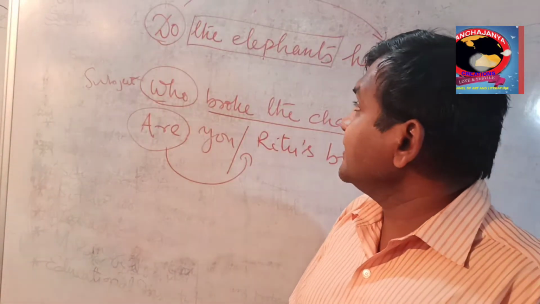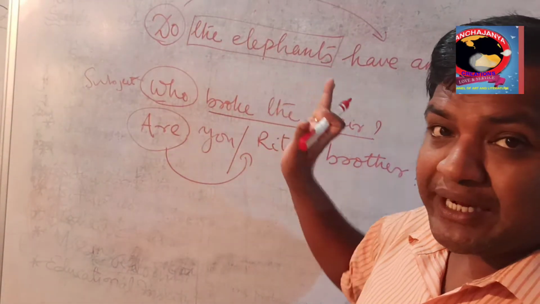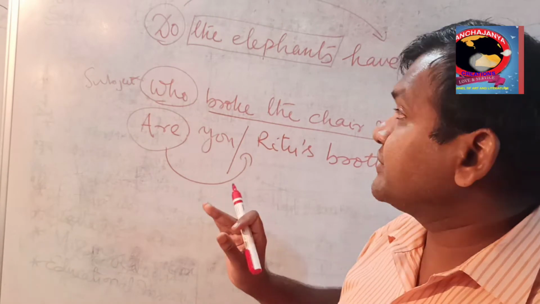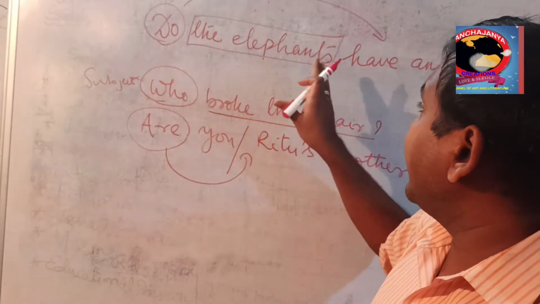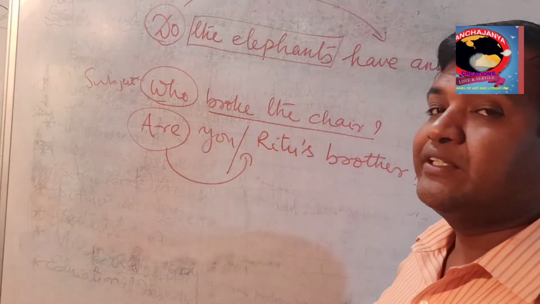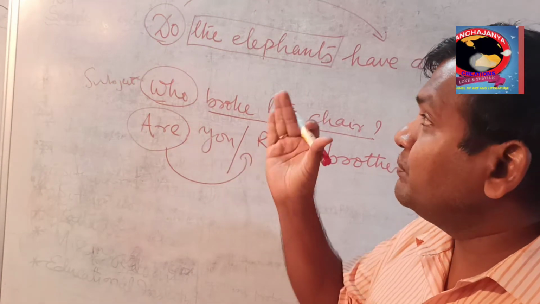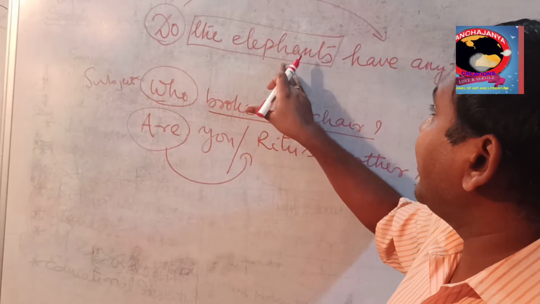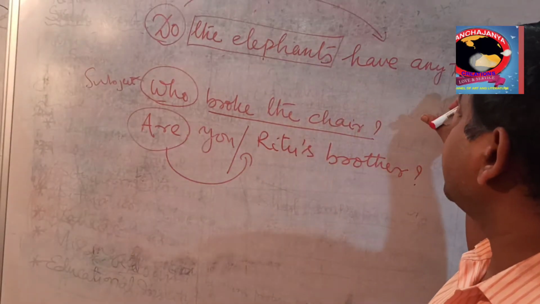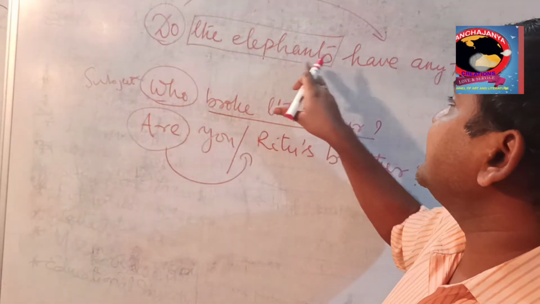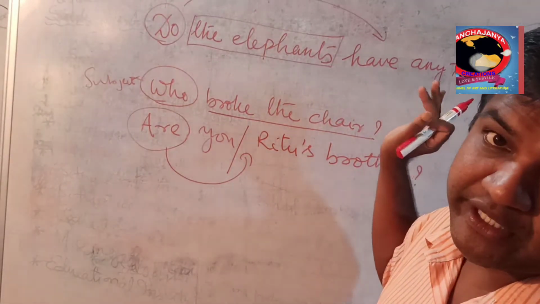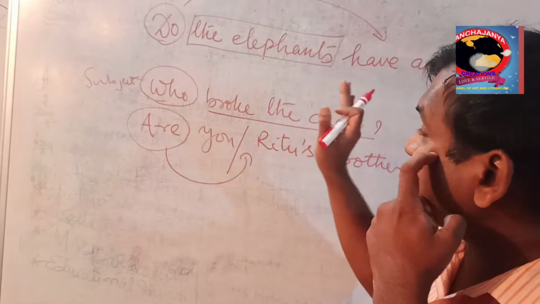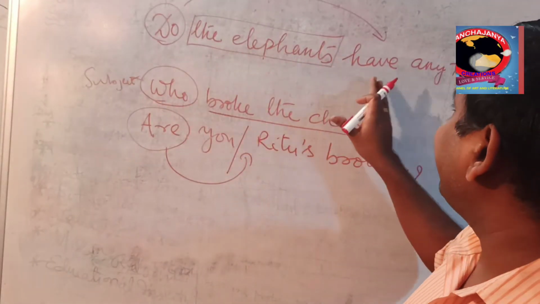So still let us discuss some more sentences. Let us discuss an interrogative sentence. Do the elephants have any teeth? What I have told is that you make it an affirmative sentence. The elephants have any teeth? Or rather, the elephants have no teeth. Any will be changed into no if do is coming. So, the elephants have no teeth.